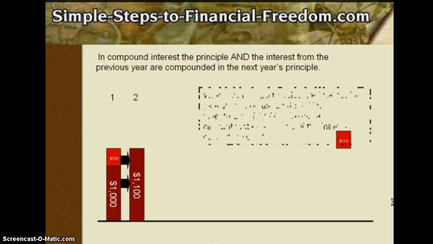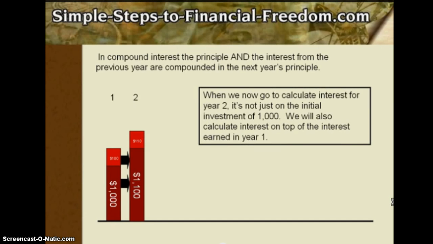When we now go to calculate interest for year two, it's not just on the initial investment of $1,000. We will also calculate interest on top of the interest earned in year one, and therefore the interest amount is higher. It's now not just $100, but it's $110 because it's calculated on the principal, which was $1,000, and the interest, which was $100. So now we're calculating on $1,100, which gives us the interest of $110.